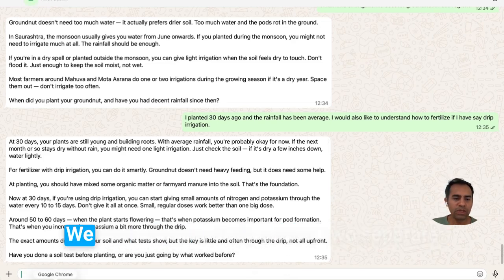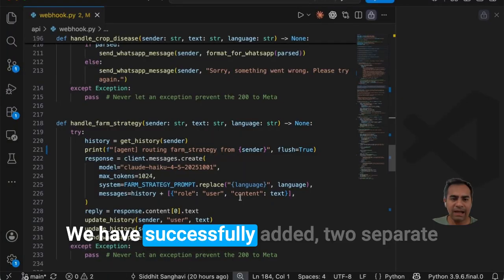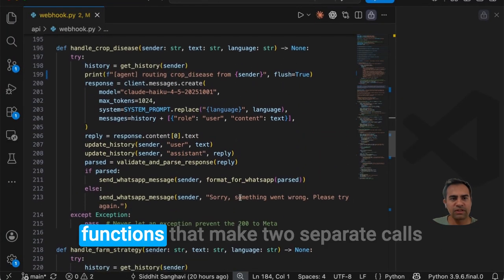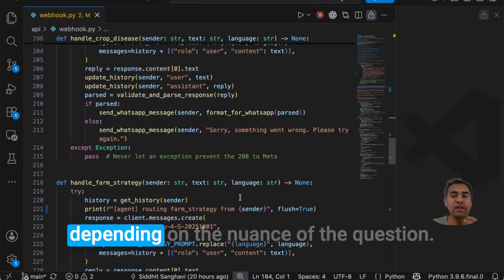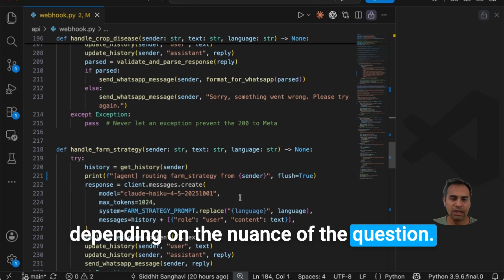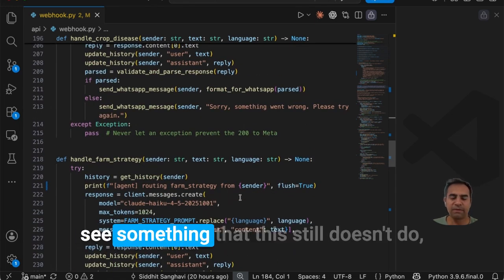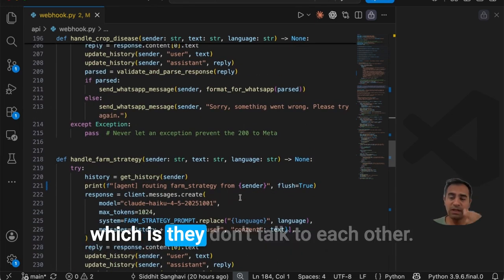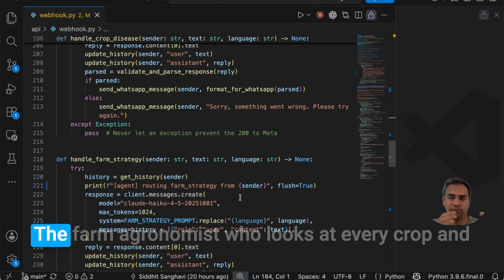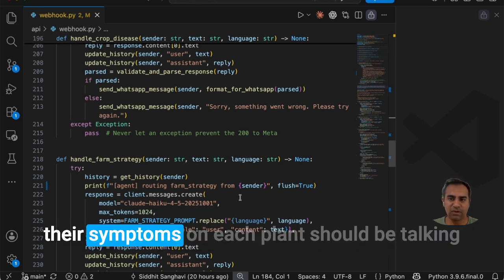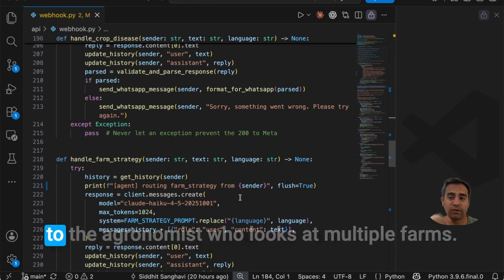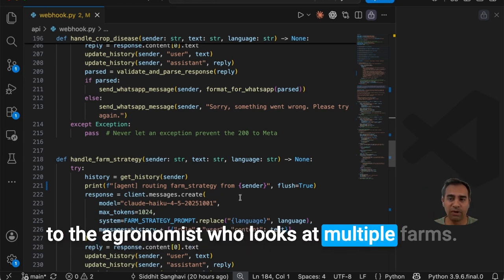So there we have it. We have successfully added two separate functions that make two separate calls depending on the nuance of the question. But in the next episode, we're going to see something that this still doesn't do, which is they don't talk to each other. The farm agronomist who looks at every crop and their symptoms on each plant should be talking to the agronomist who looks at multiple farms.